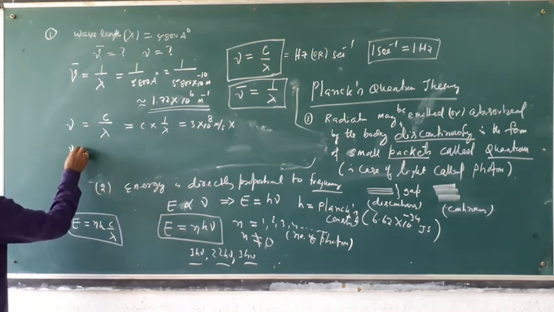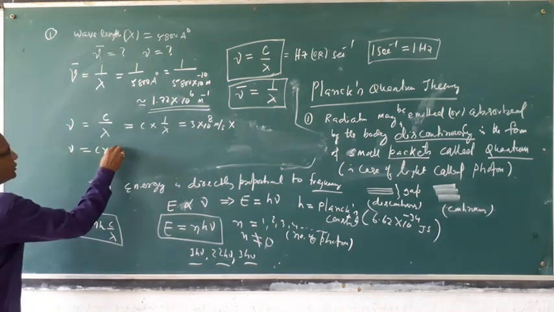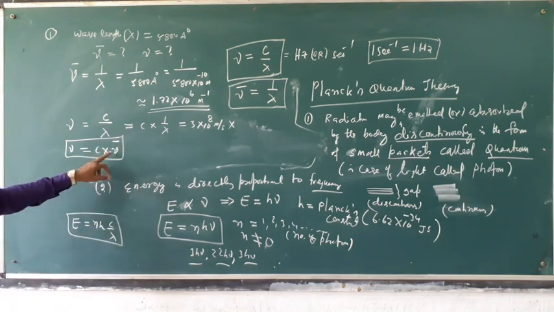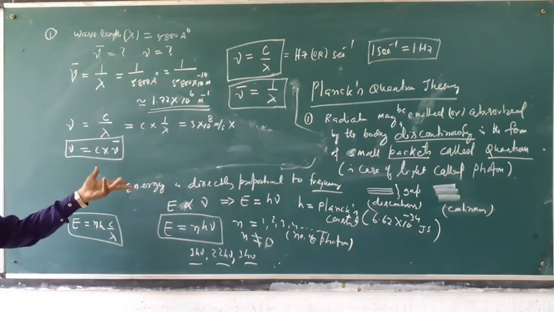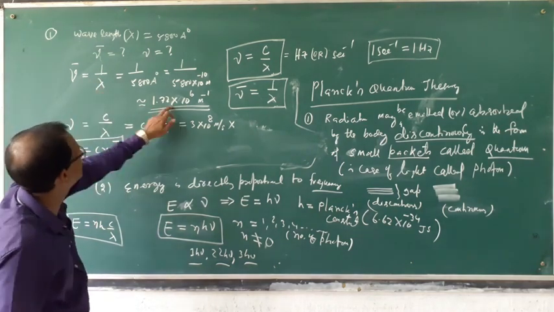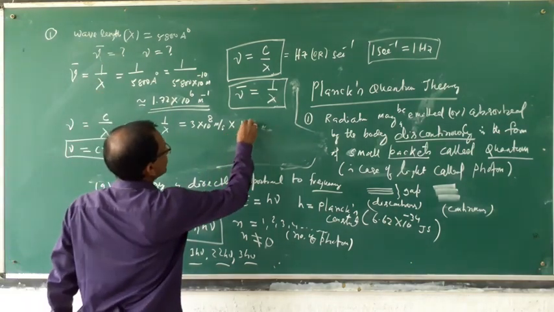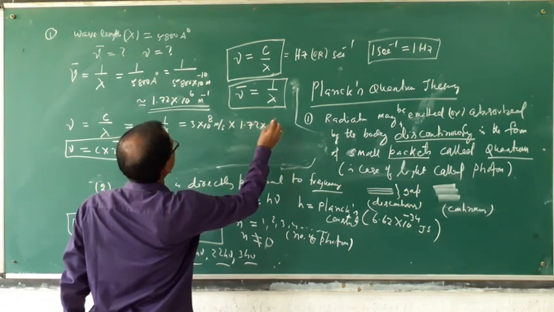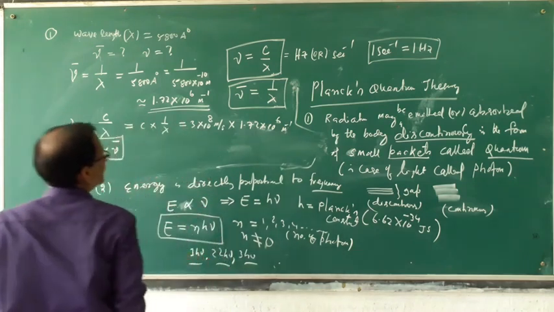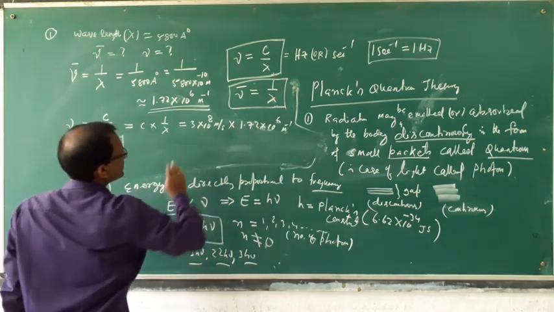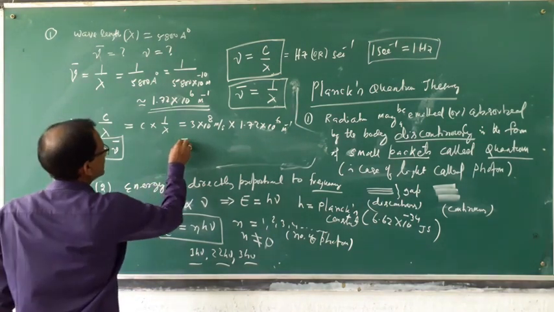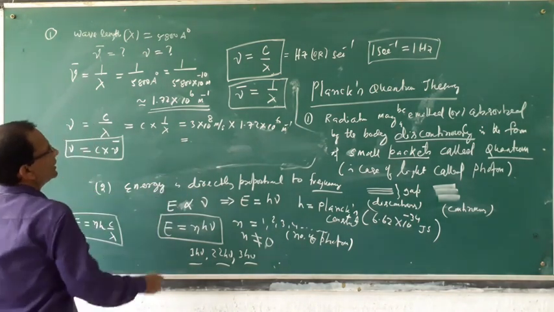This can be written as nu is equal to C into nu bar. So C into 1 by lambda, and 1 by lambda is already calculated. You put this value 1.72 into 10 to the power 6 meter inverse. Then meter inverse and meter will cancel.